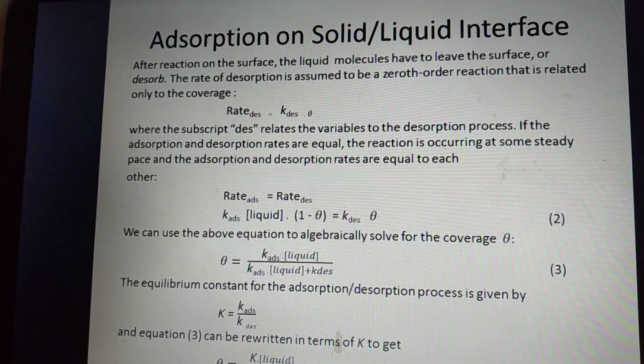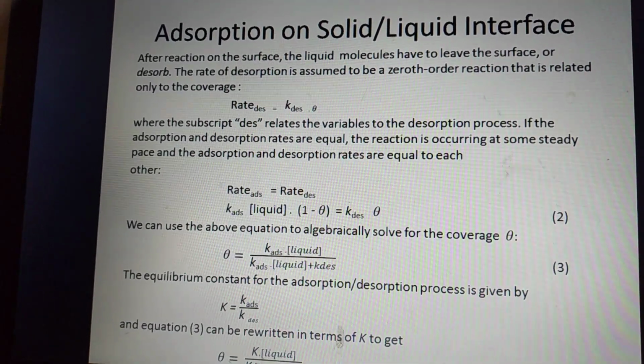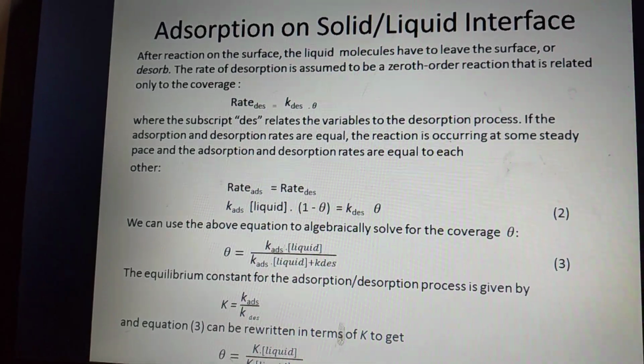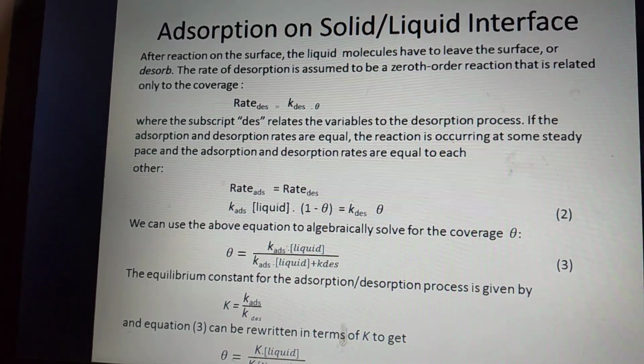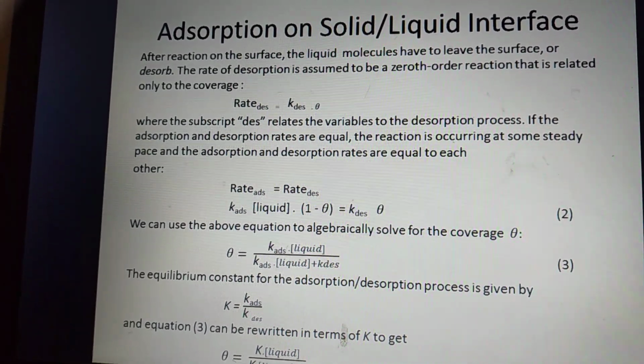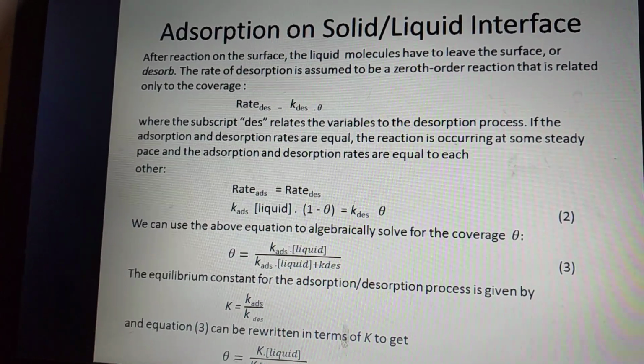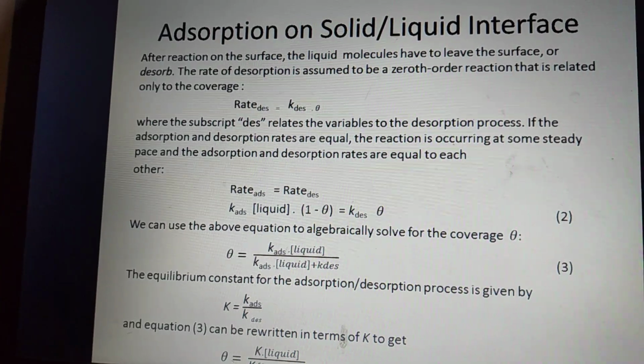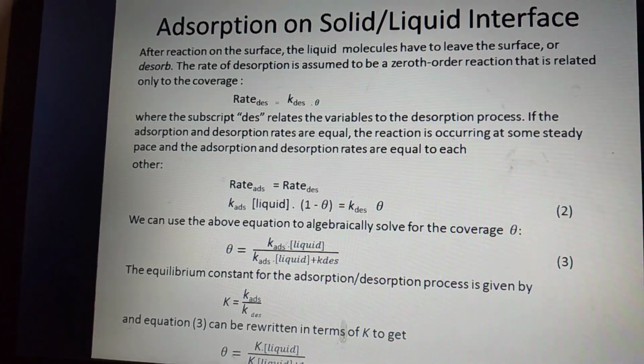And after a reaction on the surface, the liquid molecules have to leave the surface or dissolve, and the rate of desorption is assumed to be 0th order, related only to coverage. The rate of desorption is equal to K desorption multiplied by theta, that is the surface covered.